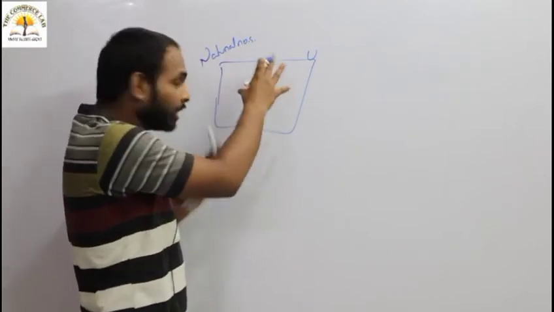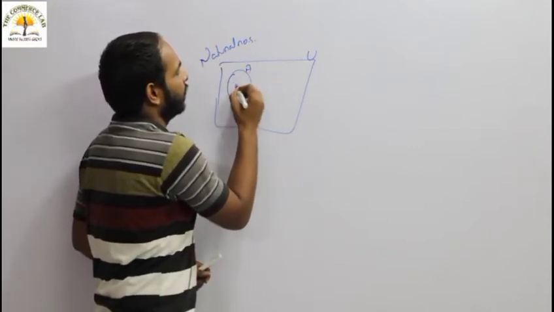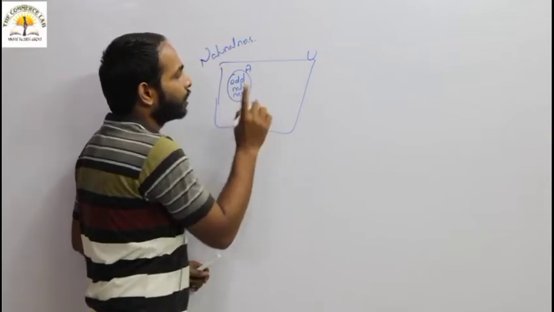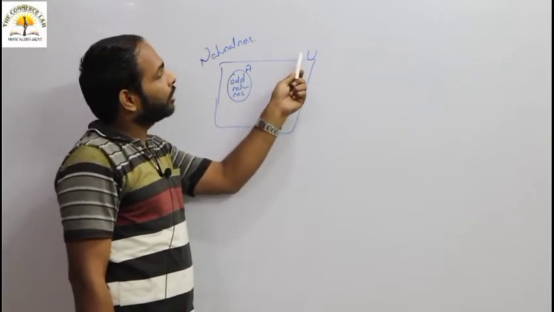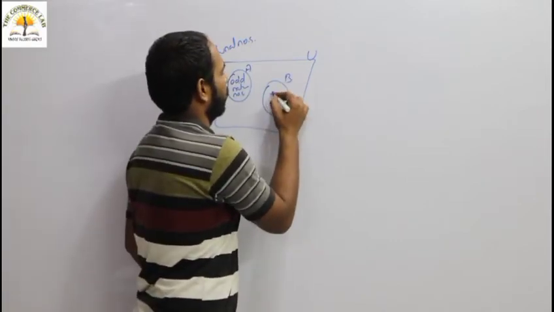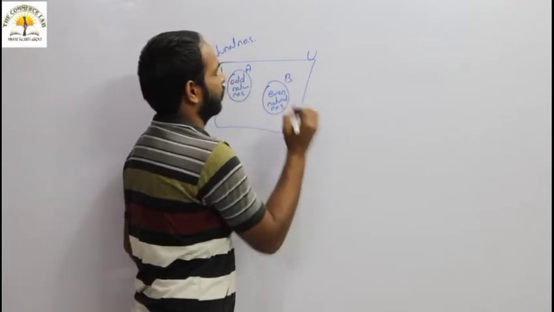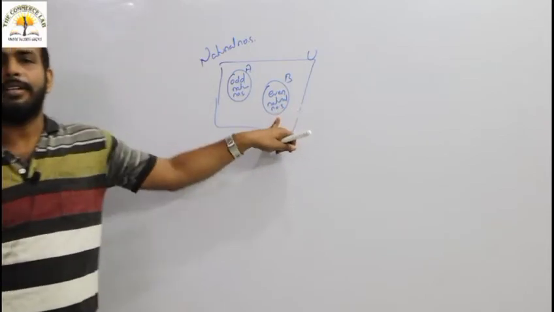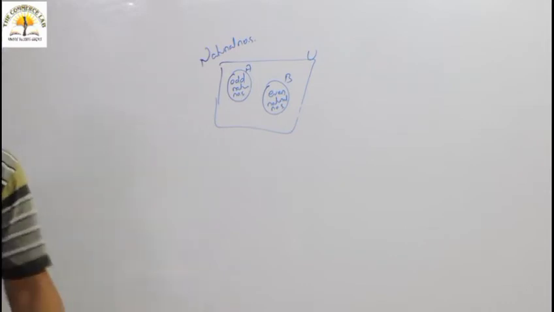In this universal set, if we write down a set A consisting of odd natural numbers, then U is the universal set for A. U is also a universal set for B. Okay, then come to the next part.